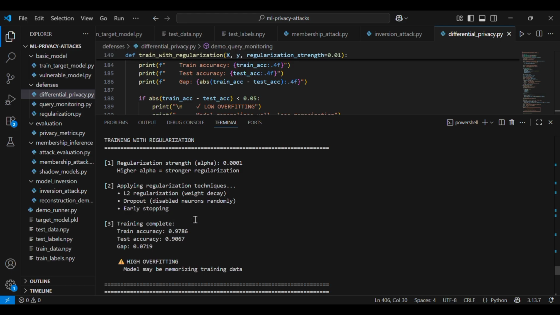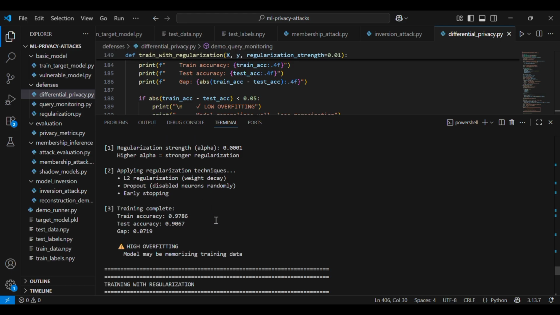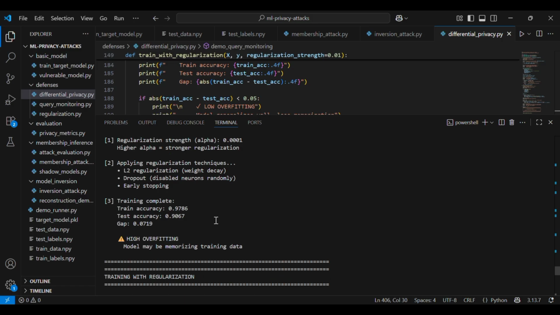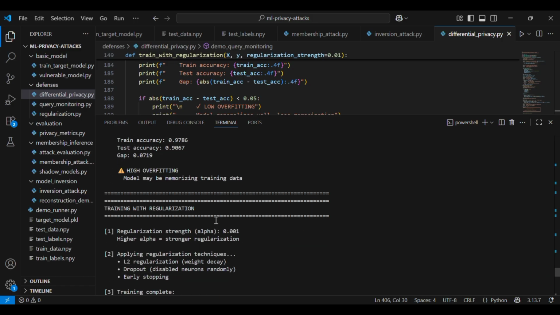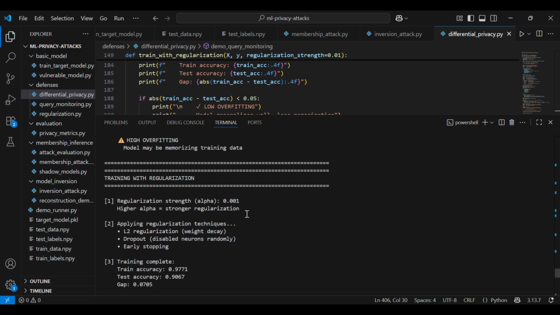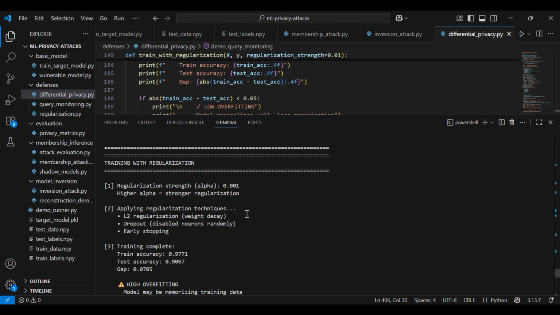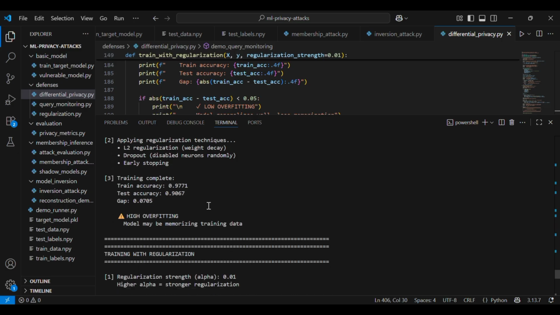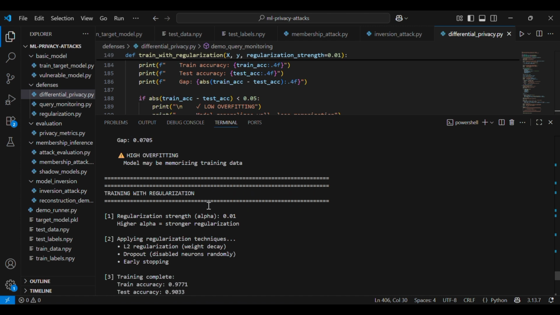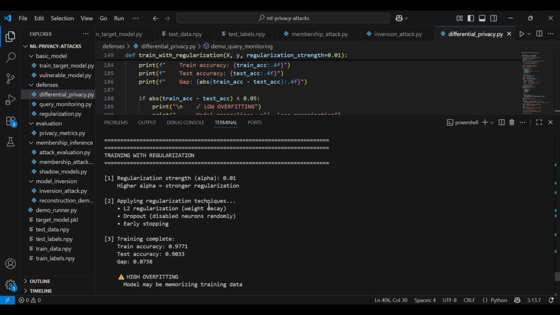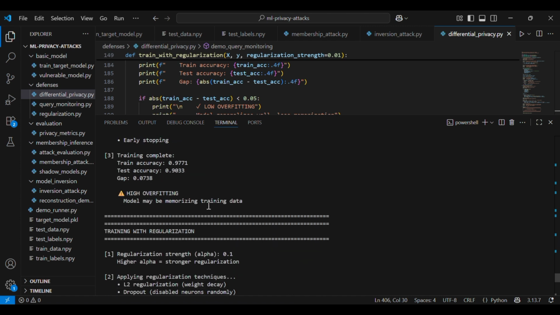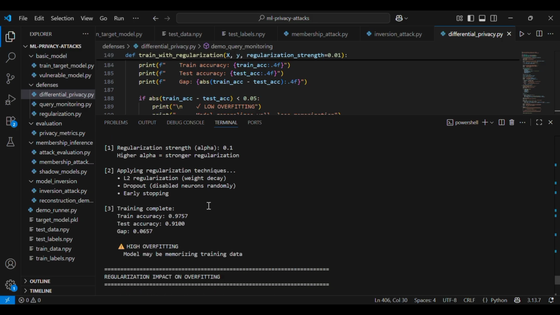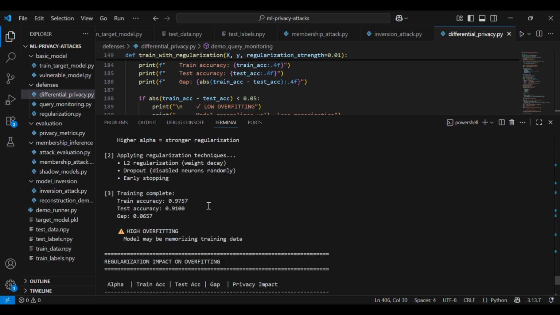So we have one more method, and I'll show you that method too. That method is called regularization. Here you can see what outputs I'm getting. Let me walk you through one more defense strategy, the second defense strategy, which is called regularization.